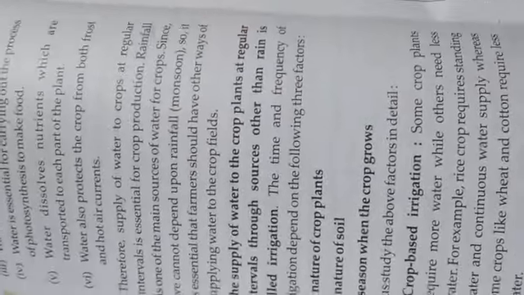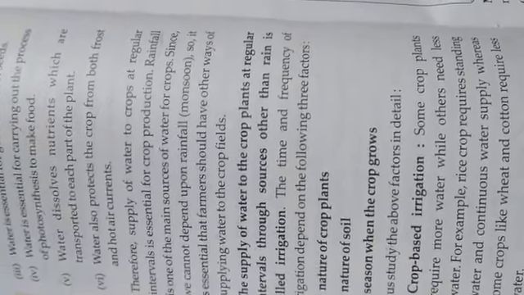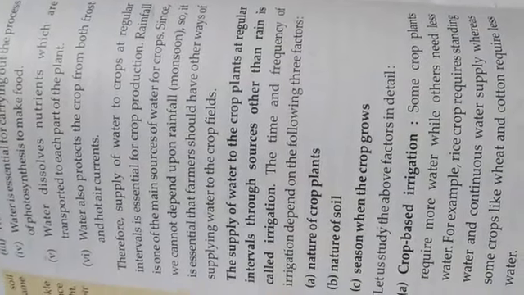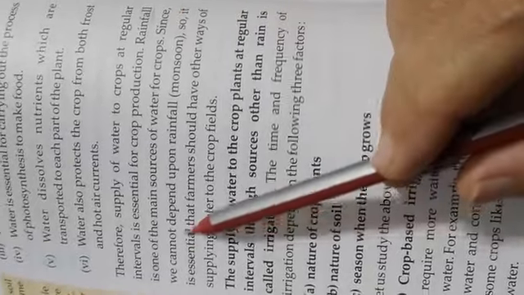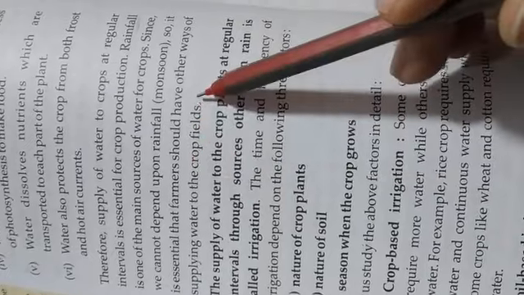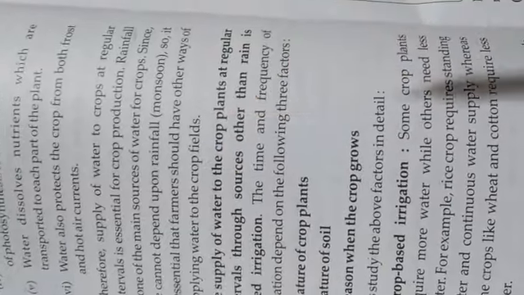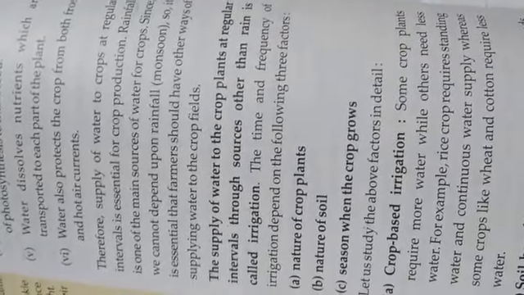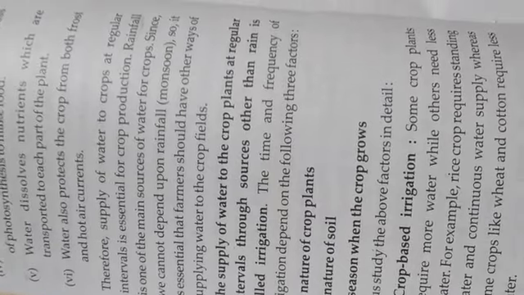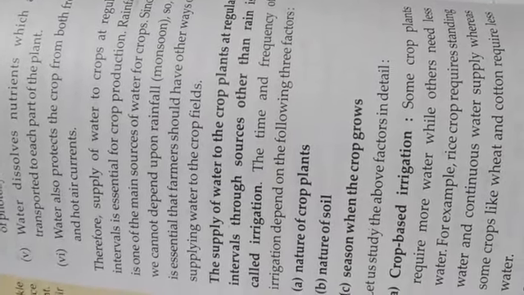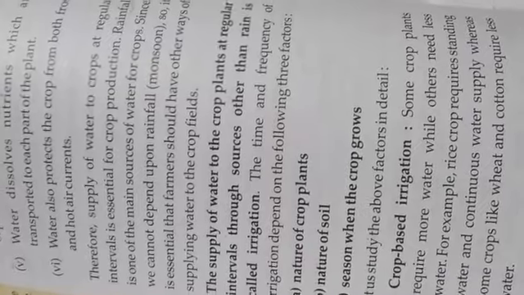Rainfall is one main source of water for crops. Yes, without rainfall plants can't grow. Even if we are giving regular water to the plant, plants do not grow properly without rainfall. Since we can't depend upon rainfall, it is essential that farmers should have other ways of supplying water to the crop field, because rainfall is not regular, the monsoon is not regular in our India. So it is essential that farmers get water from outside also for the growth of a crop.